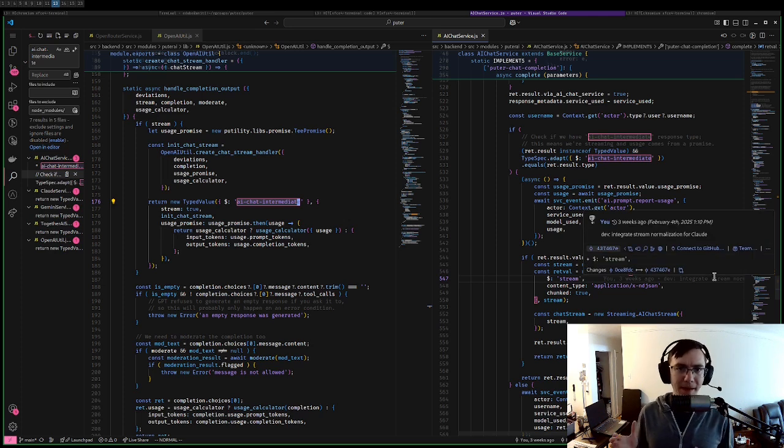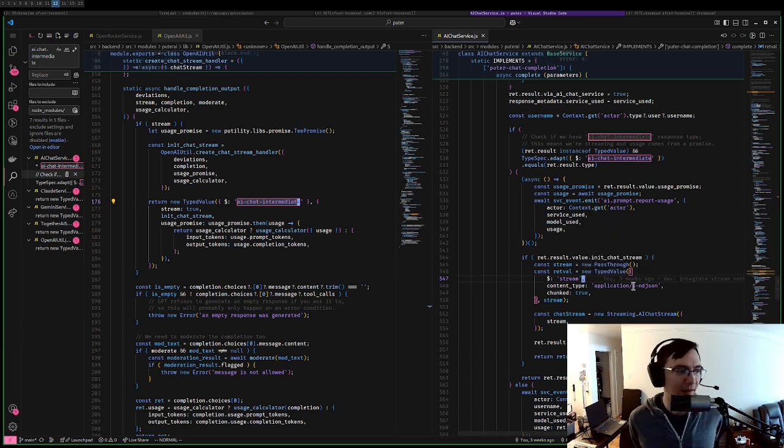So AI chat service gets an AI chat intermediate from whatever provider, OpenAI, OpenRouter, Anthropic, etc. And then when it sees that, it creates just a generic stream type of object that it sends back up to the driver service.